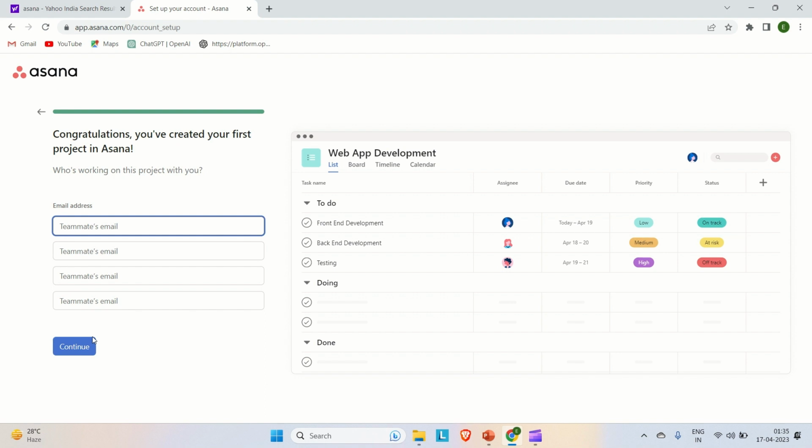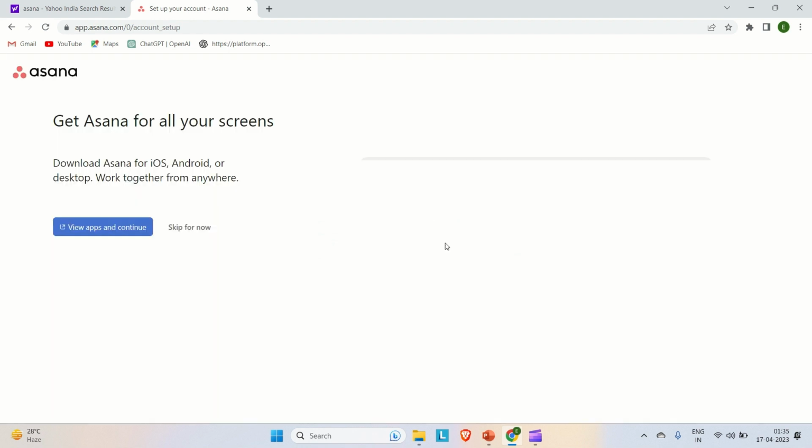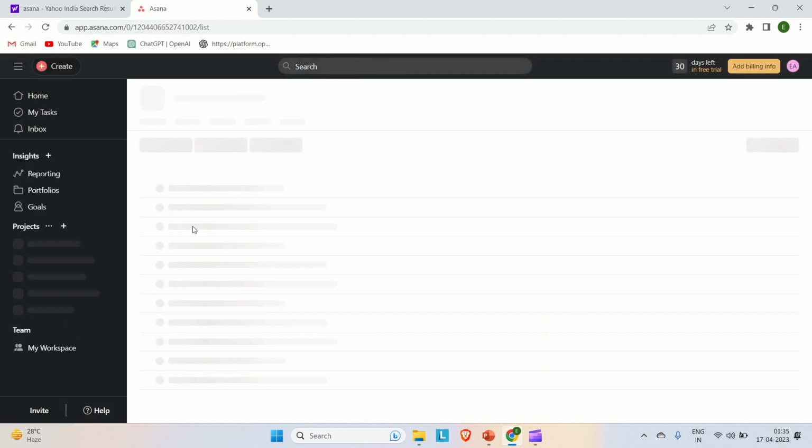Okay, and then they can contribute to that project. So let me continue, and let's say continue without inviting. And you can see you can download the application for Asana also. Let me skip it for now.